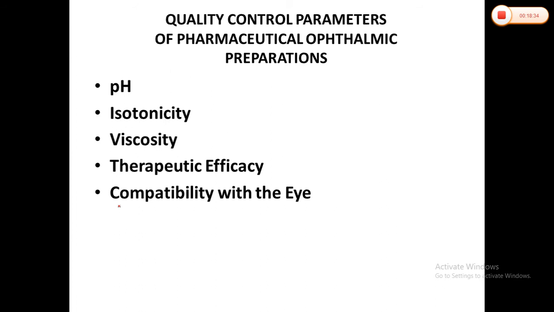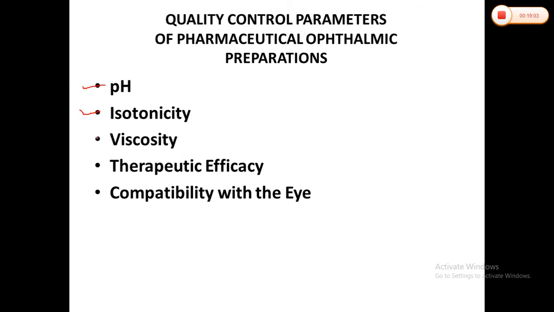So they should be added with care, because if present in higher concentrations, many persons are sensitive to some preservatives or some antioxidants. So before adding these, we have to check the compatibility of that particular formulation, meaning the API as well as the excipients, with the eye.